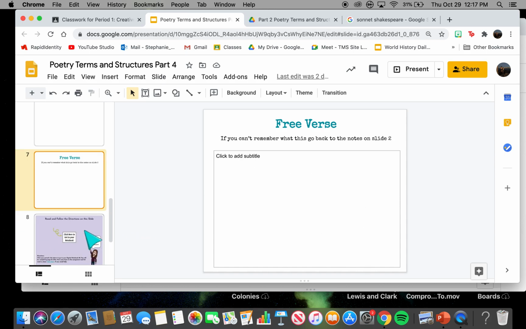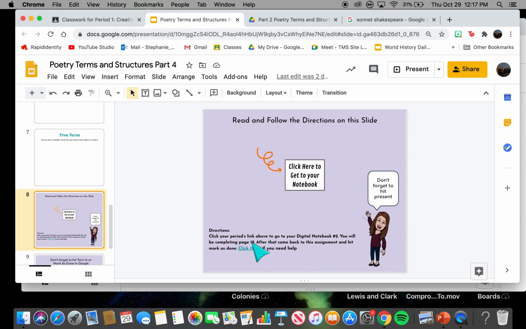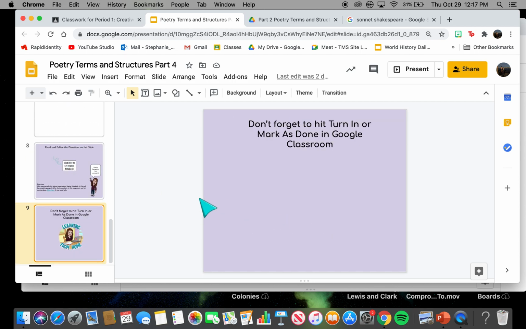After doing that, you're going to click here to get to your notebook, and you're going to do page 18 in your student notebook. So just make sure you do that. Your notebook is due tomorrow. If you're watching this on Friday, it's due tonight. But if you're watching this on Thursday, it's due tomorrow at 11:59 p.m. It's worth 50 points, so make sure after you've finished page 18 and all the other pages that you're turning it in.